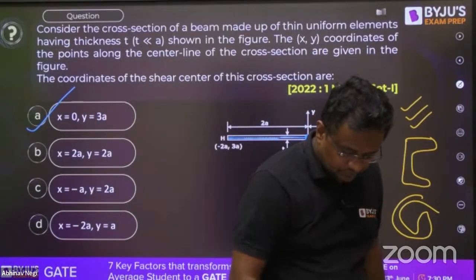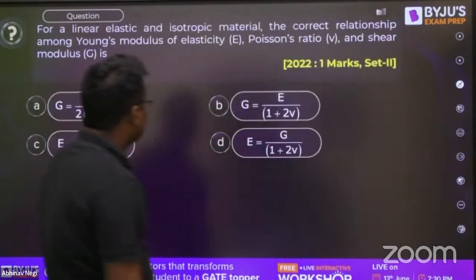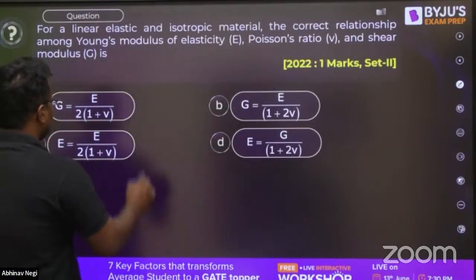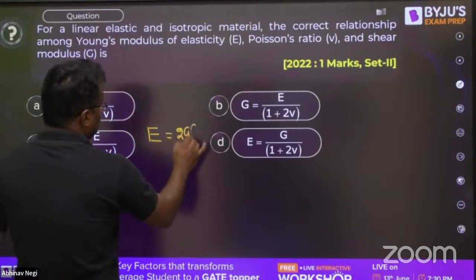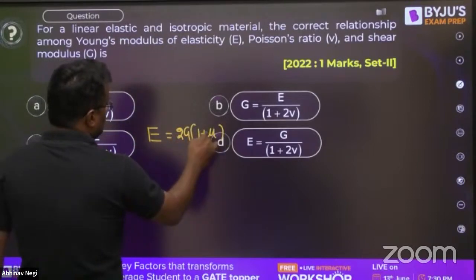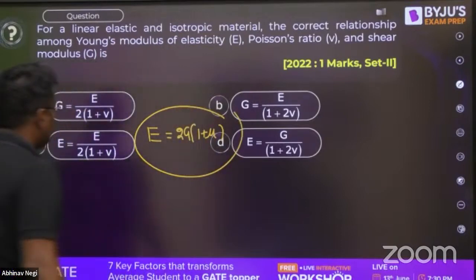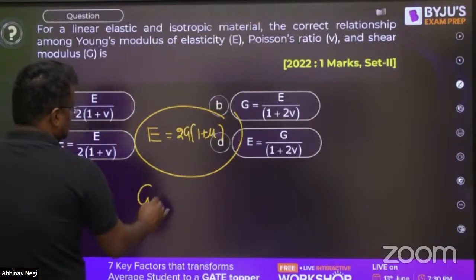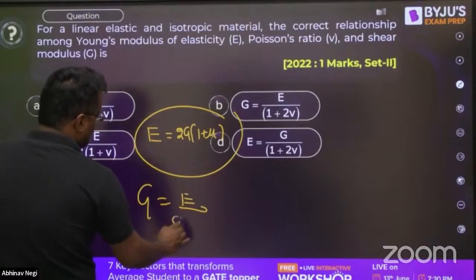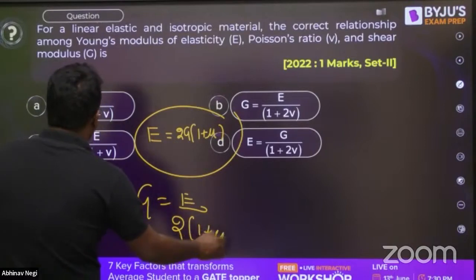Now, moving to this question, what is E? E is equal to 2G(1 plus mu). So from here, the G value is asked. G is equal to E upon 2(1 plus mu).